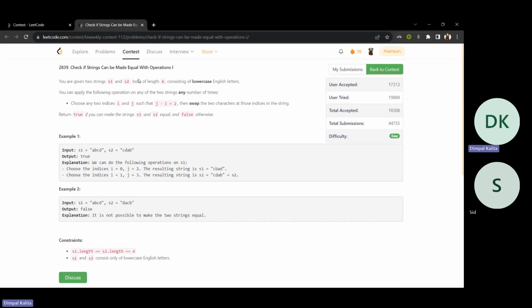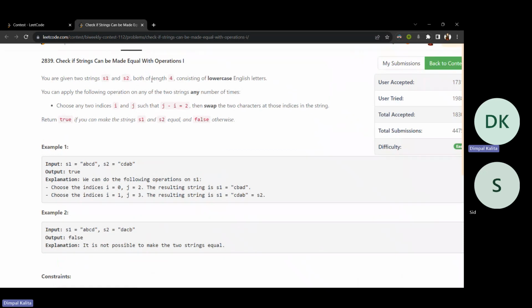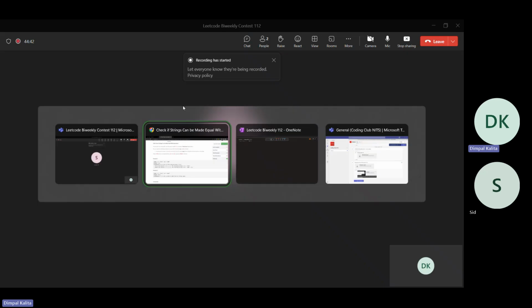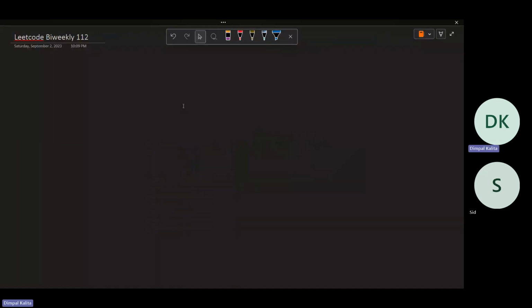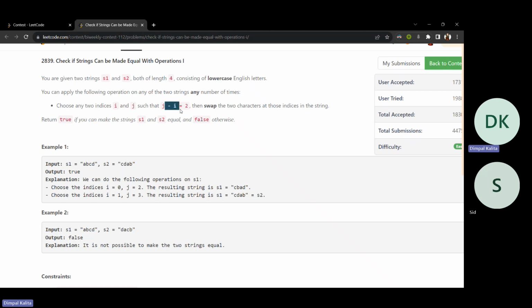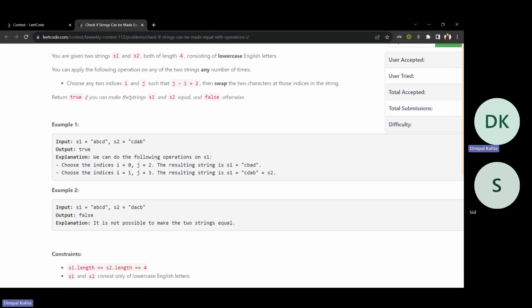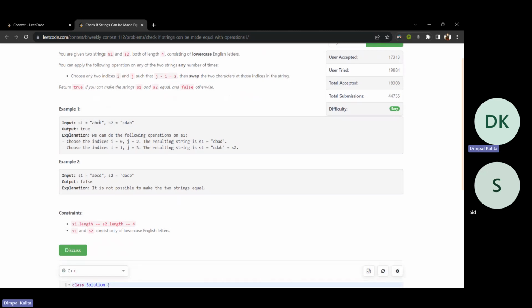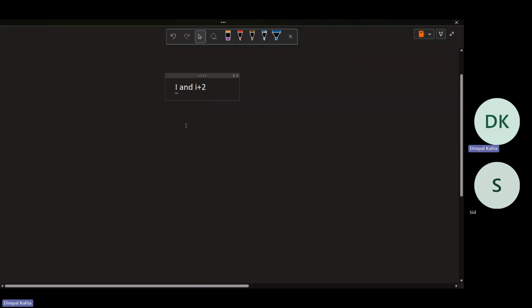Okay. In the first question, we're given two strings S1 and S2, both of length 4, consisting of lowercase English letters, and we can do a swap operation if the indexes differ by 2. Like we can swap I and I plus 2 index, because j minus i equals 2. That's all. We have to check if after swapping we can make both strings equal.